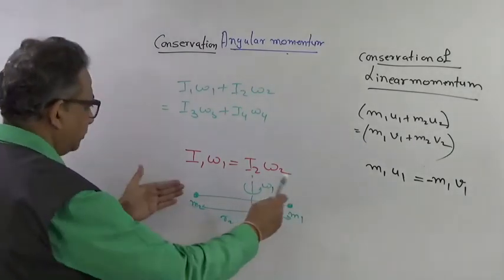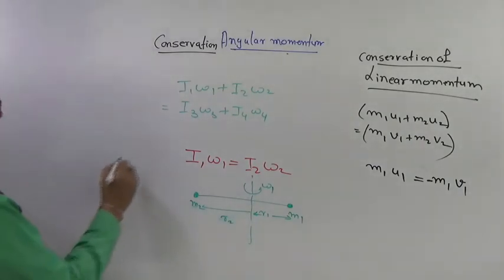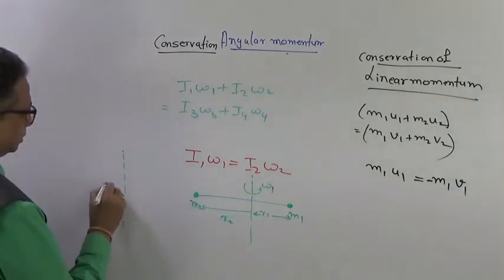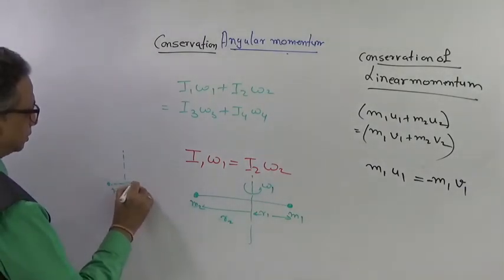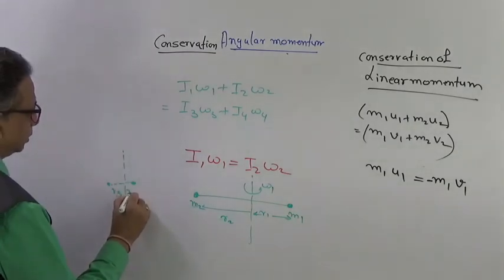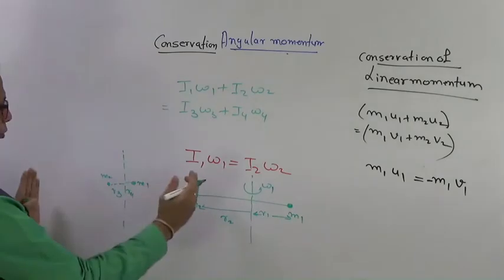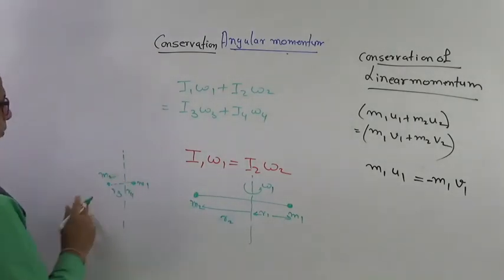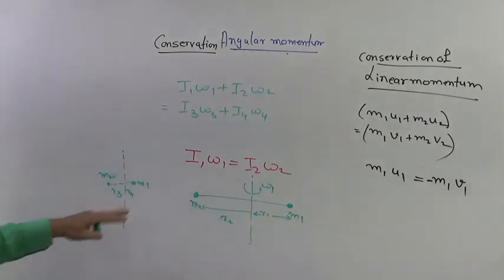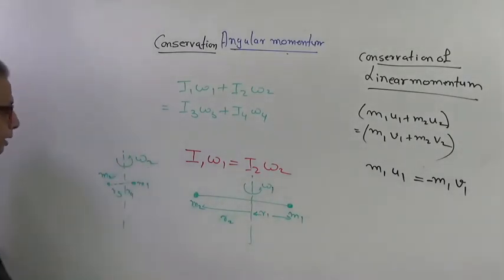The situation would be something like this, that this is having R3 and this has come to a situation of R4, M1 and this is M2. Can you see both of them have come closer? This was M1 and this is M2. Now what I'm trying to say is that now this will be omega 2.